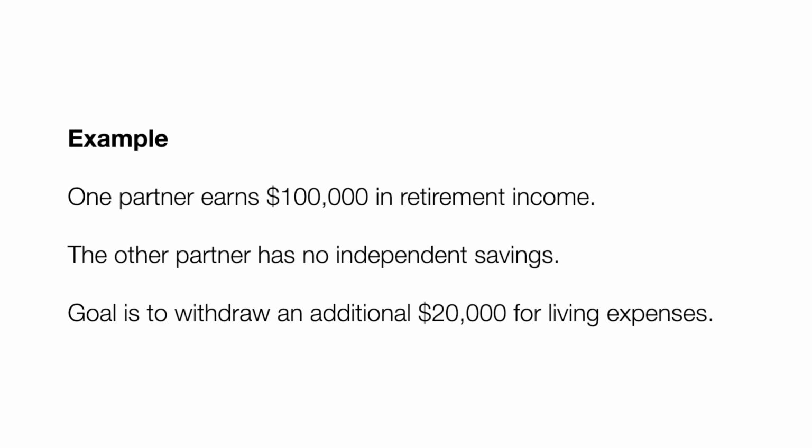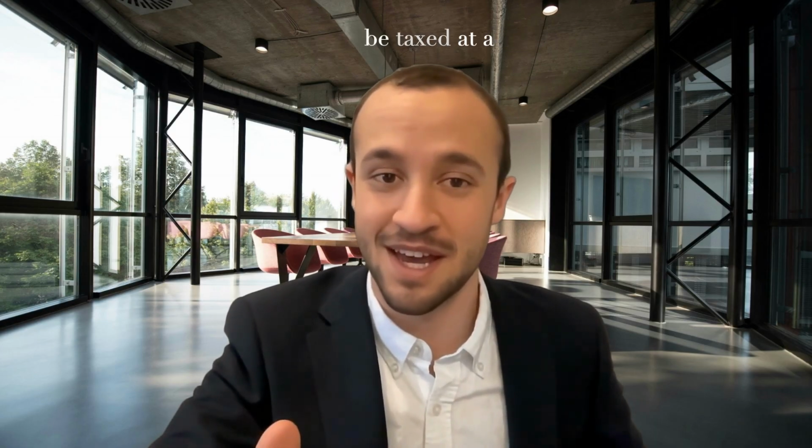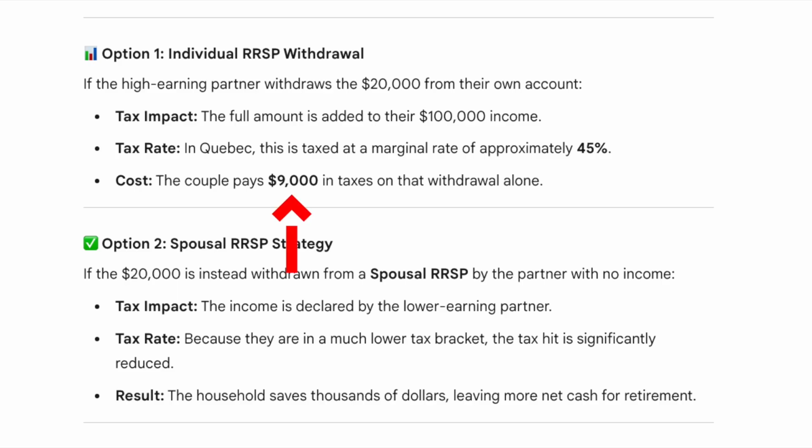To illustrate with a concrete example, consider a couple where one partner expects a retirement income of $100,000 from various sources, while the other partner has no independent retirement savings. If the high-earning partner withdraws an additional $20,000 from their own individual RRSP to cover living expenses, that entire amount is added to their $100,000 income and, in Quebec, would likely be taxed at a marginal rate of approximately 45%, resulting in $9,000 in taxes on that specific withdrawal.